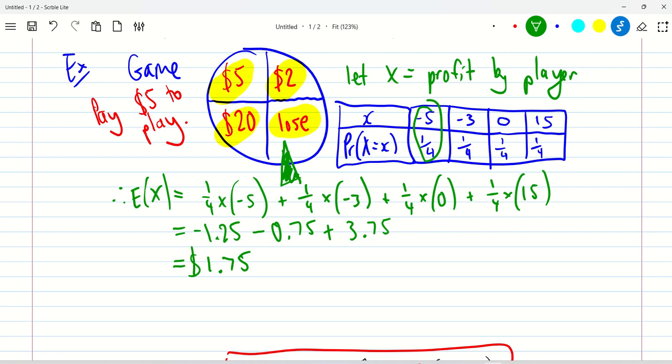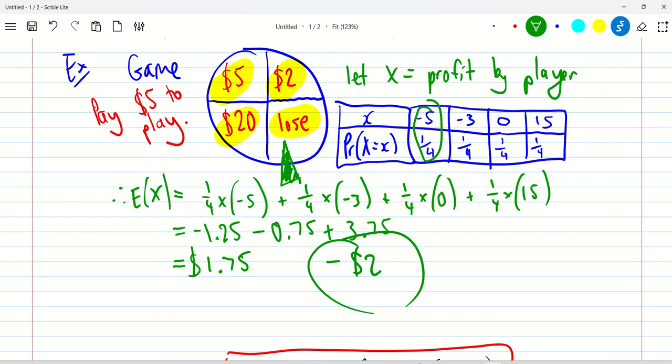And so that means this game is a good game for the player to play. Okay, it's really good. So if this was at a casino, everyone would be at this table because the odds are in the favor of the player. If you got a negative value here, if it was -$2 for the expected value, that means that on average the player will usually lose. And if you do this maths with roulette tables or anything at a casino, you'll always get a negative expected value because the odds are in favor of the casino, of the house.